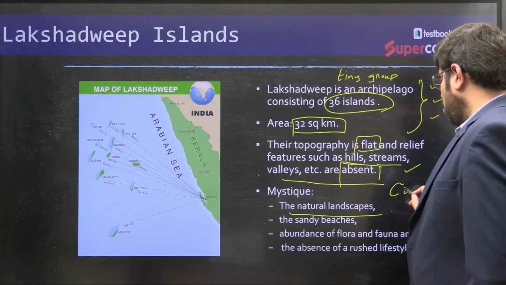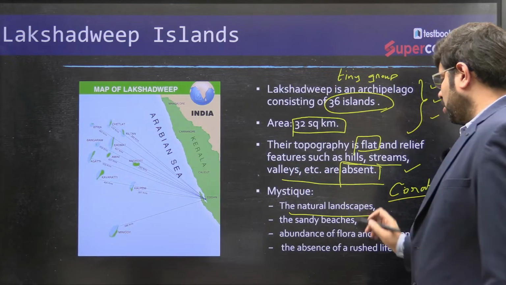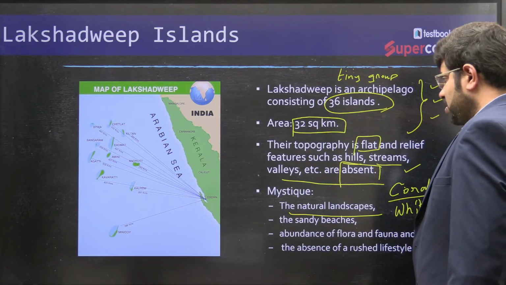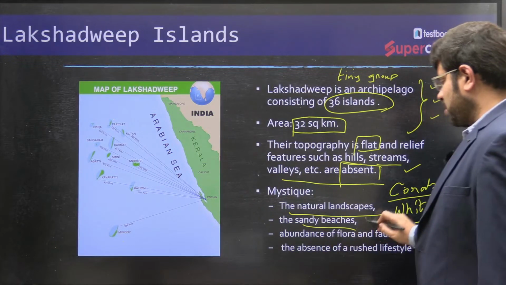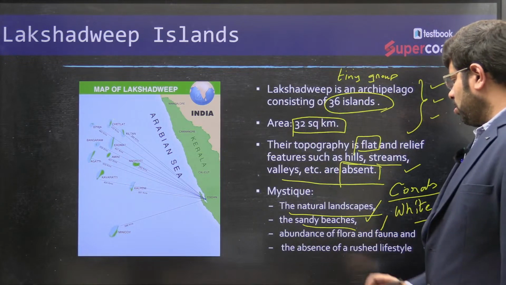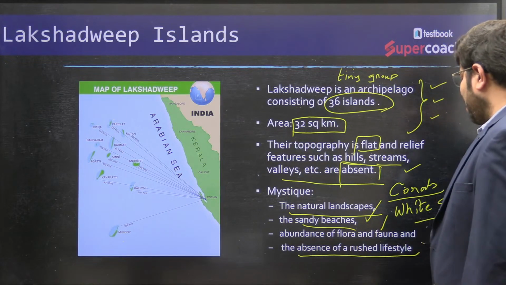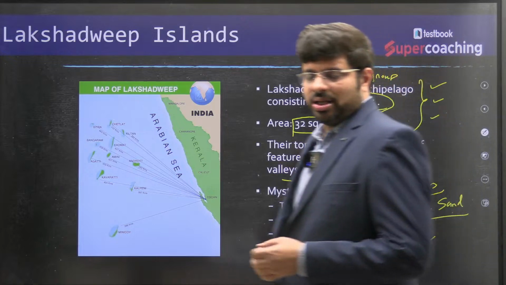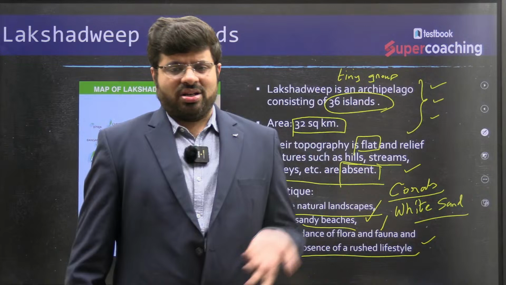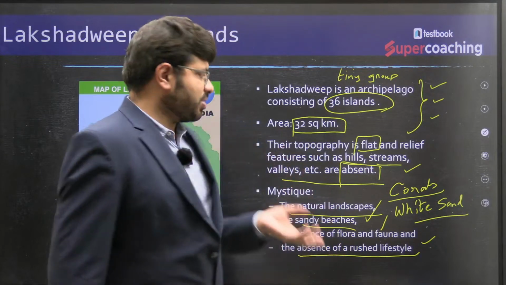Say that is the corals, the white sand beaches. They're known for white sand beaches, the sandy beaches, and for a wide variety of flora and fauna. And also, you don't find a typical rushed lifestyle like you find in mainland India or in many of the big cities. You don't find such things.